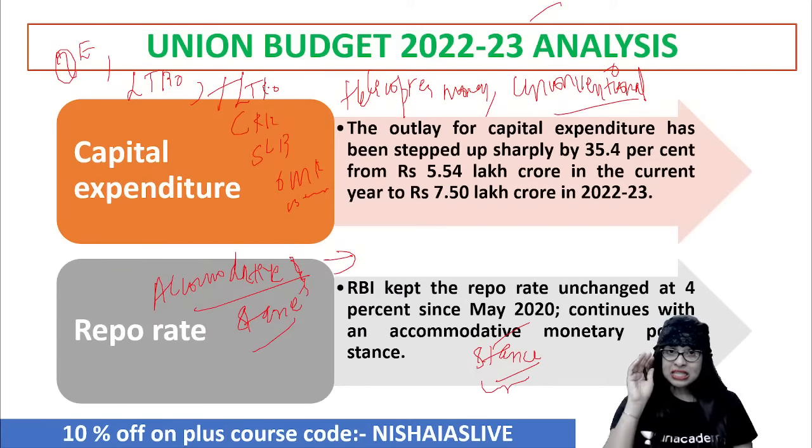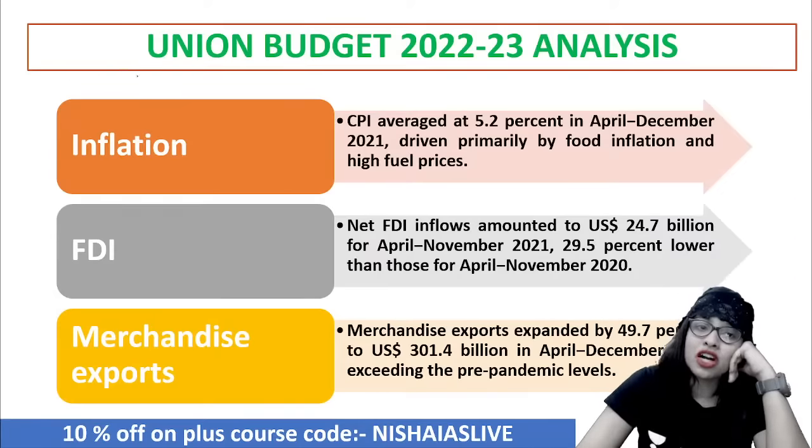Anyways, now the next important economic indicator in the highlights of Budget 2022 is with regard to inflation. Again, do you think inflation has shown a huge rise? Of course, since this pandemic situation. What is the targeted inflation rate? There is something called inflation targeting, which came in 2016.